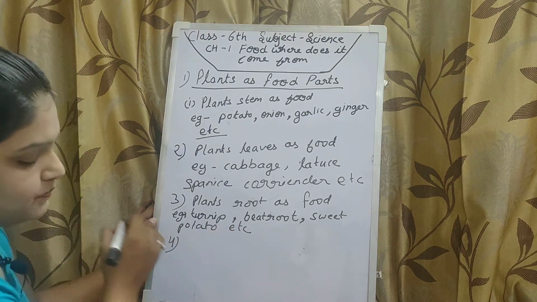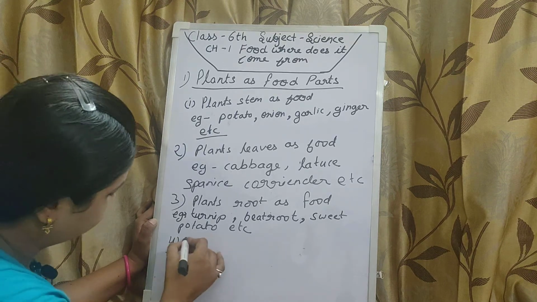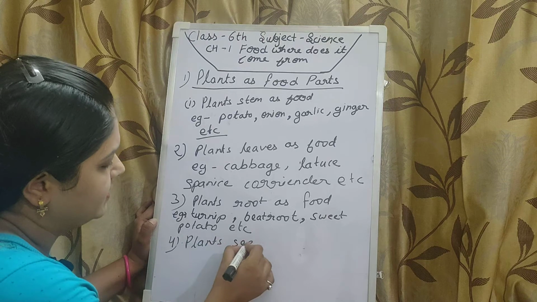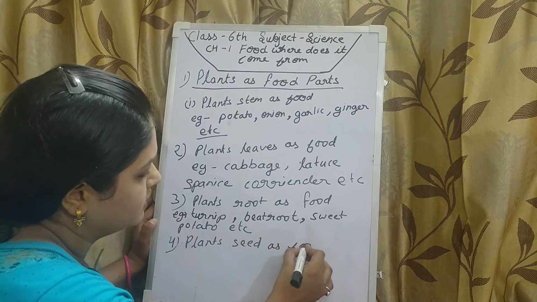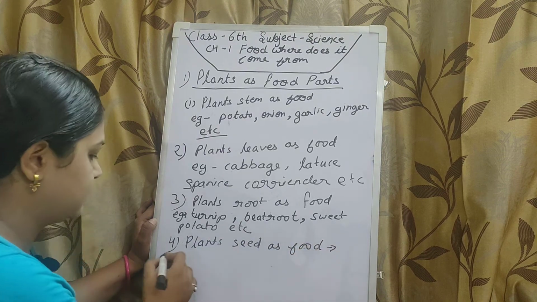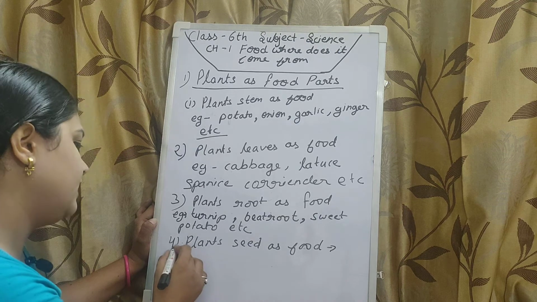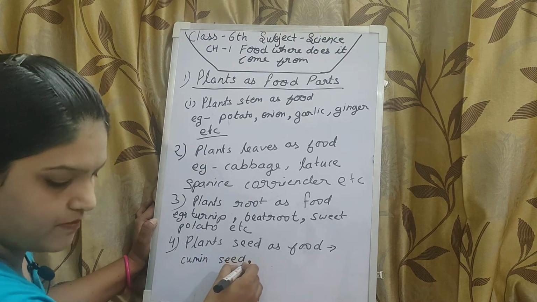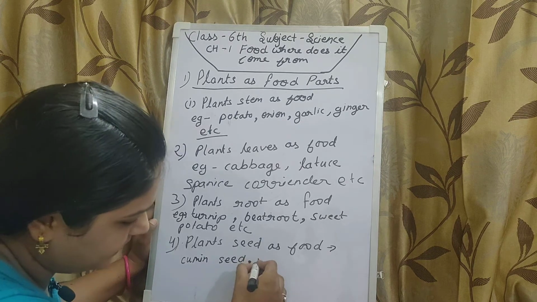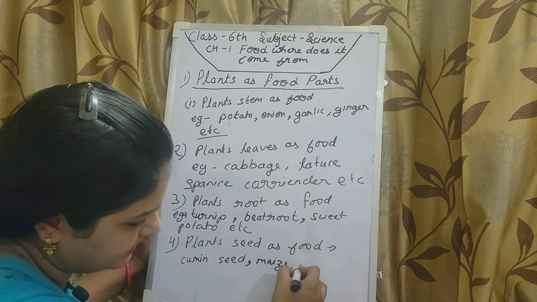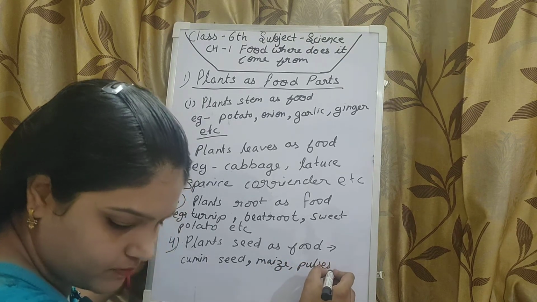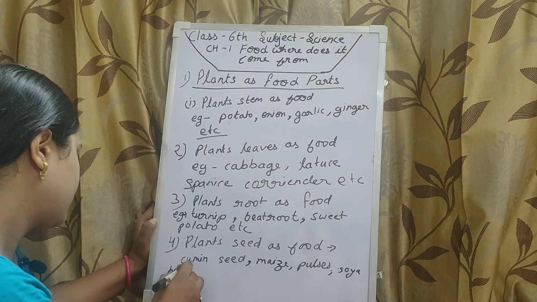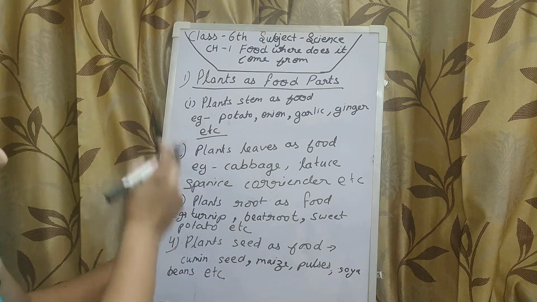Now the fourth is seed. We eat plants' seeds as food, like cumin seed, maize, pulses, soya bean, beans, etc.